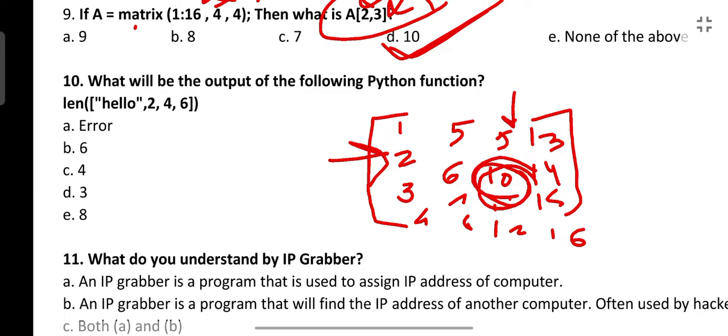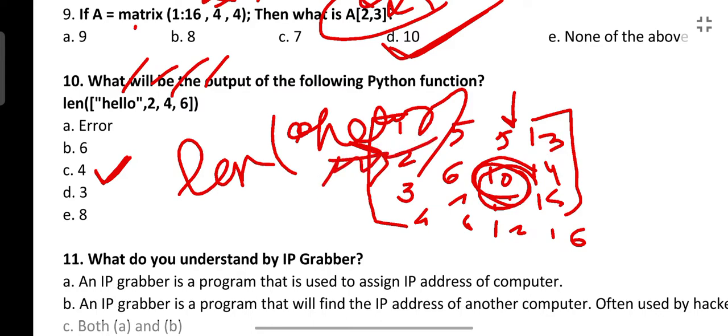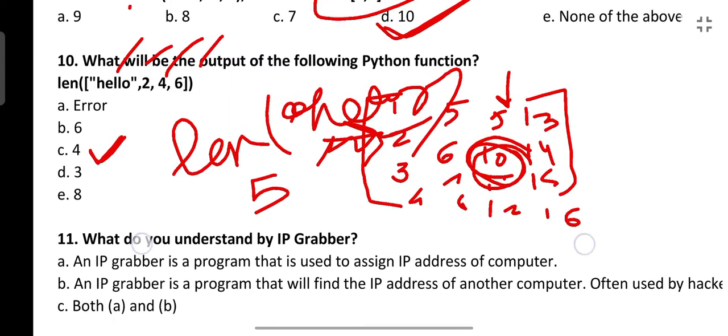Let's go to the next question. Again, what will be the output of the following Python code? Len. So what does the len function do? Len function will calculate the length of the object. So here what will be the length? One string is there and 3 numerics are there. So 1 2 3 4, the answer will be 4. Now suppose it is asked what is the output of this, len is given and then only a string is given, hello. So here hello has 5 characters and only a string is given, then the answer will be 5. So this is how len works.